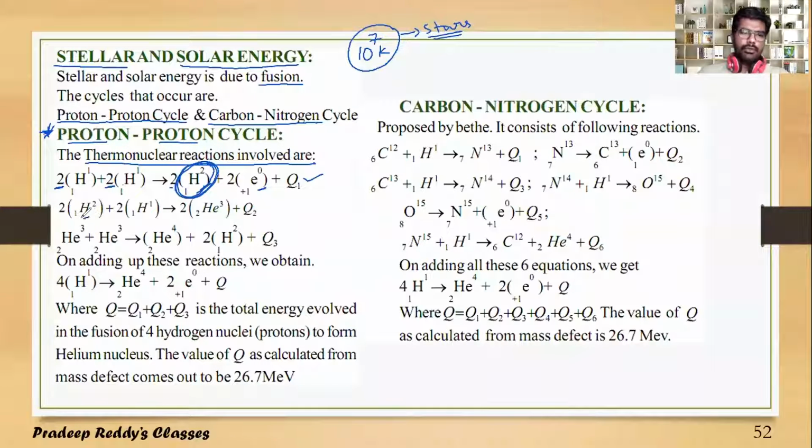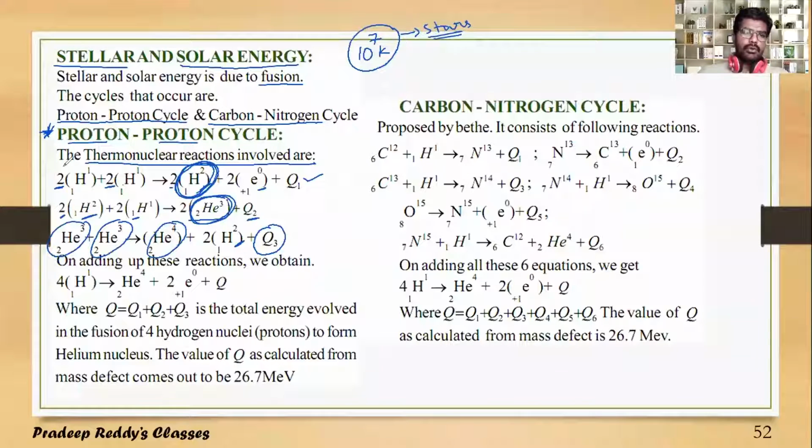Two such H12 isotopes combine to form 2 times He23. This is the helium isotope, by the release of energy Q2. Similarly, one helium isotope and another helium isotope both combine to form helium He24 along with emission of two protons. And in this, Q3 amount of energy is released.